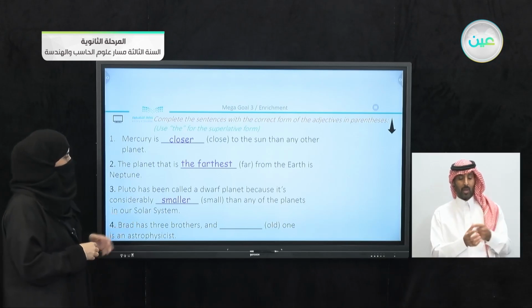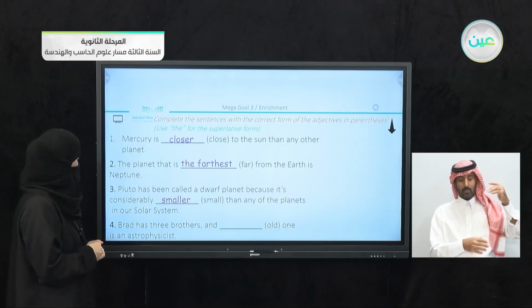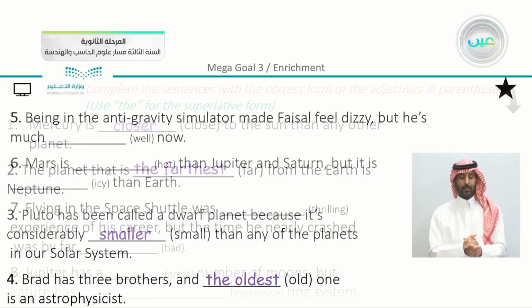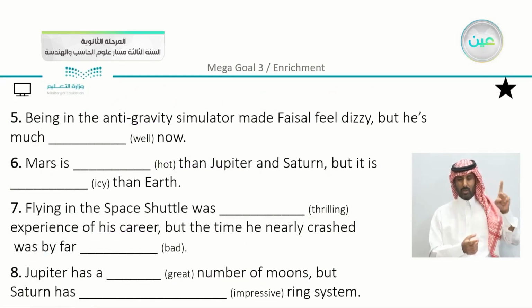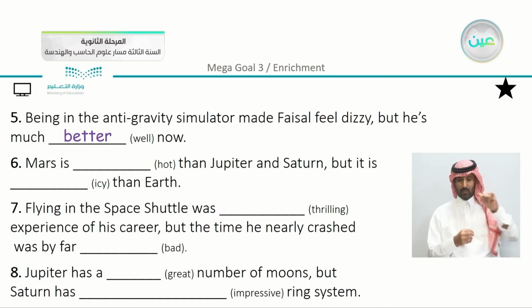Brad has 3 brothers, and old one is an astrophysicist. So we have here, we can say that the oldest one. Being in the anti-gravity simulator made Faisal feel dizzy because, but he's much better now.